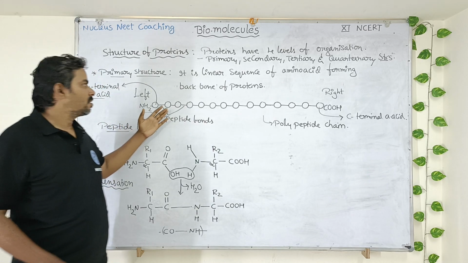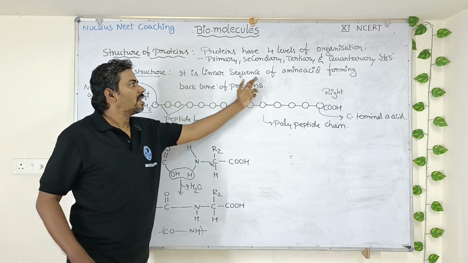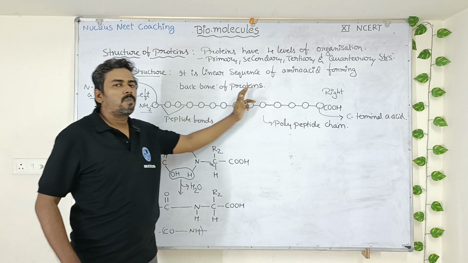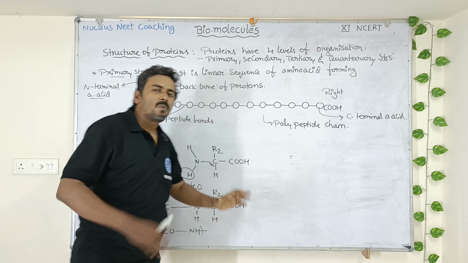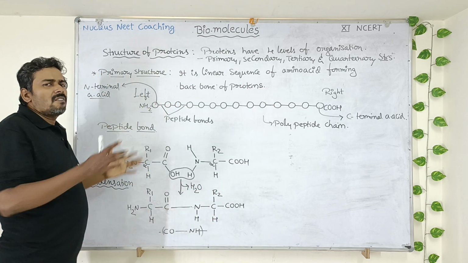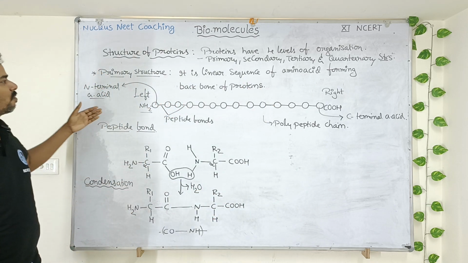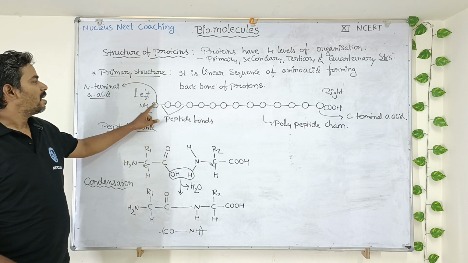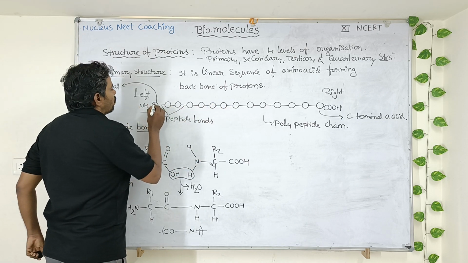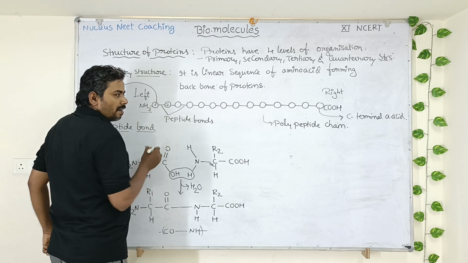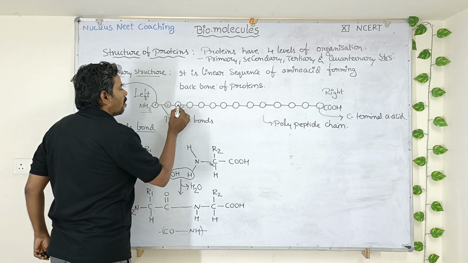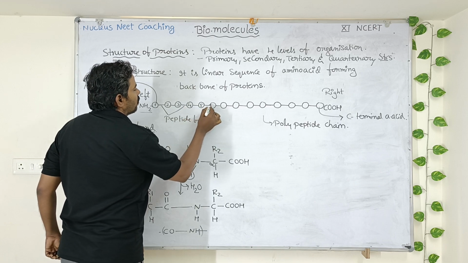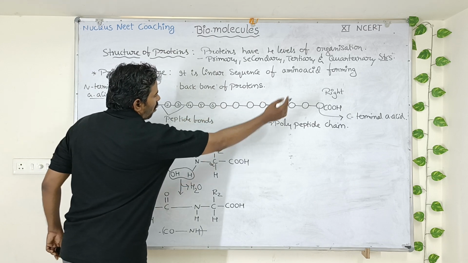What is the primary structure of protein? It is a linear sequence of amino acids forming a backbone of protein. In a primary structure, you can see several amino acids forming a linear sequence, just like this. The first amino acid forms a peptide bond with the second, the second forms a peptide bond with the third, with the fourth, with the fifth, with the sixth, and so on.